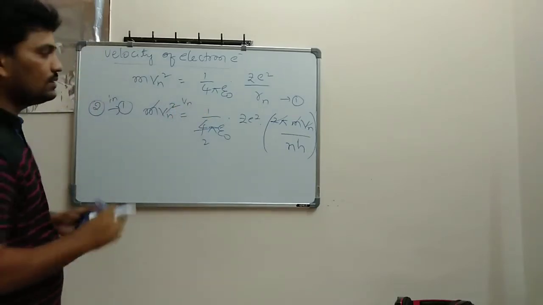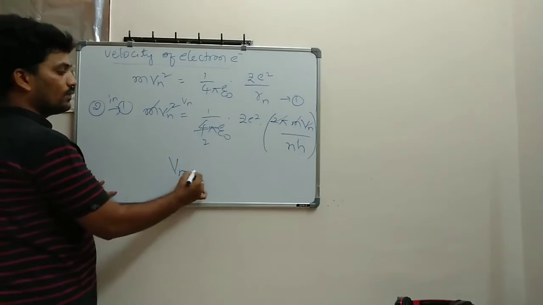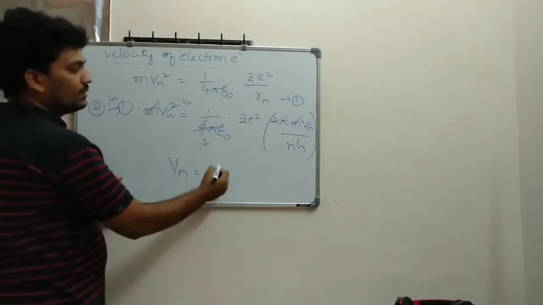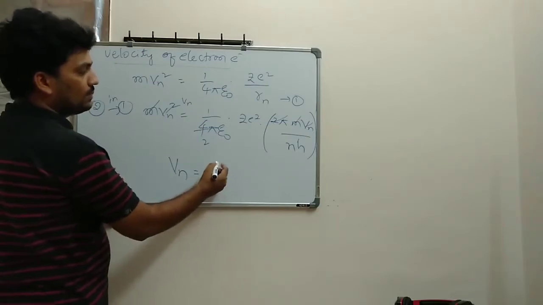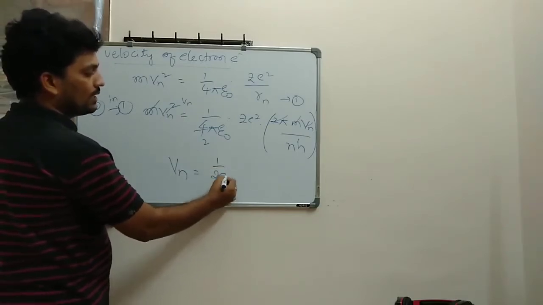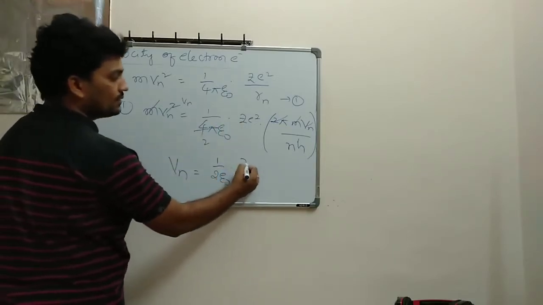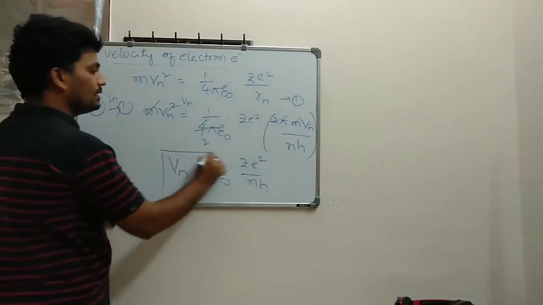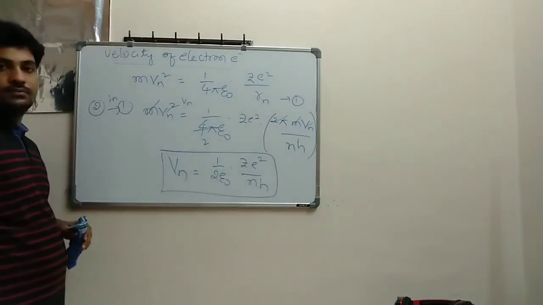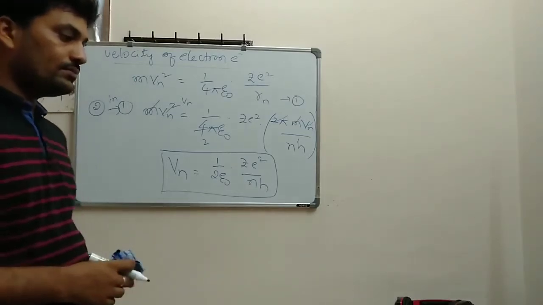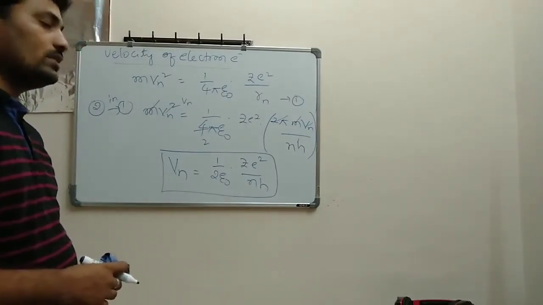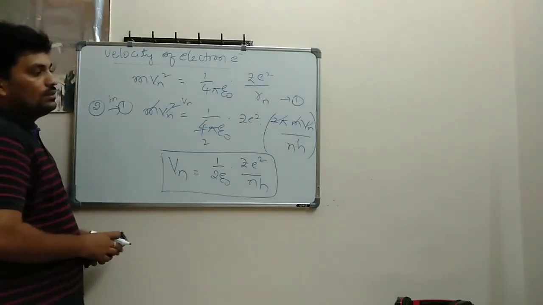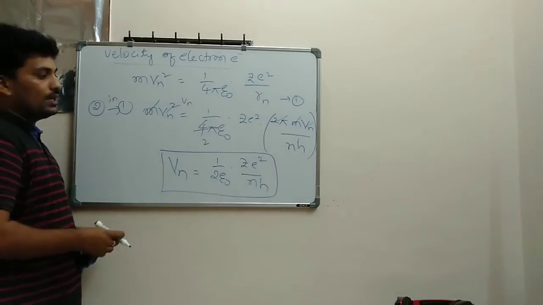What is the left out thing here? Vn, the velocity of an electron, is equal to 1 divided by 2 pi epsilon naught is left. Next, Z e square divided by n into h is left. This is the velocity of the electron. Please note it down.